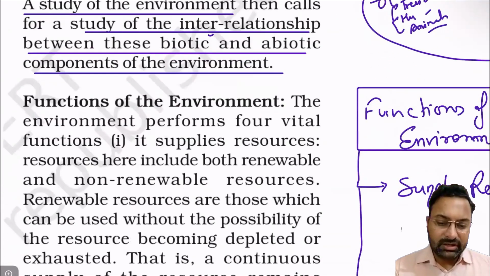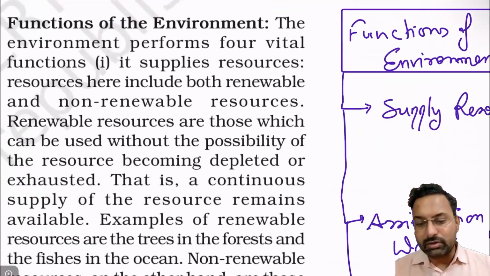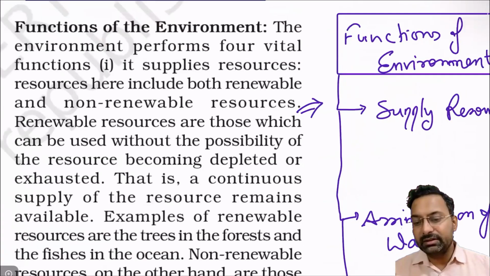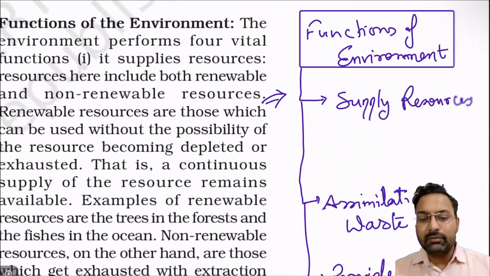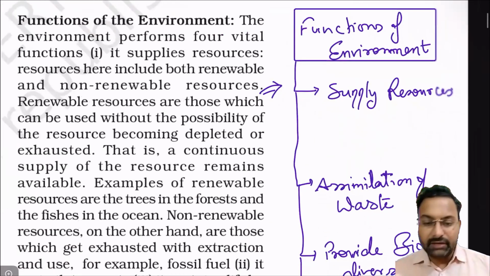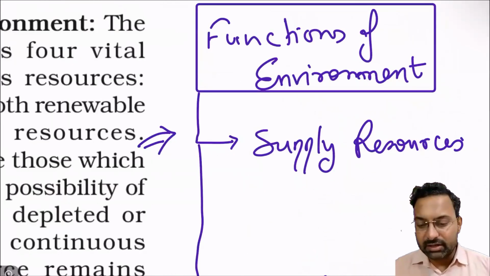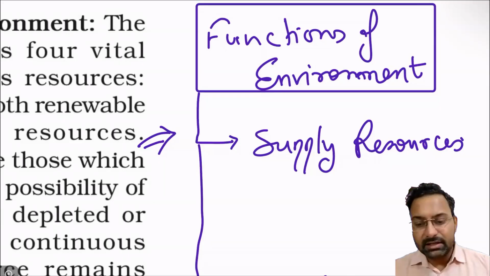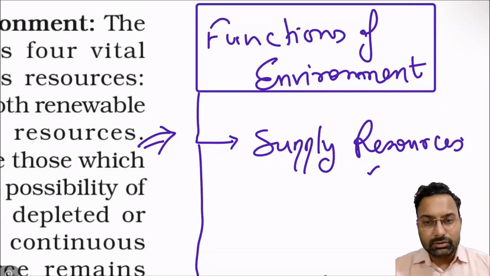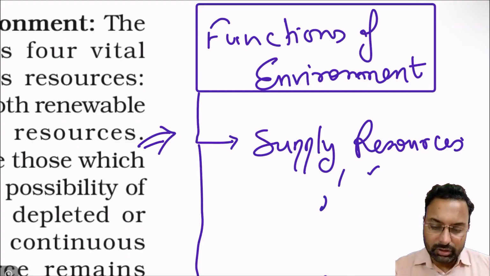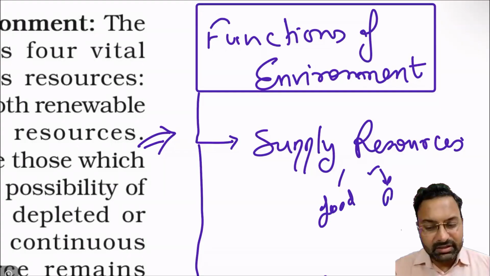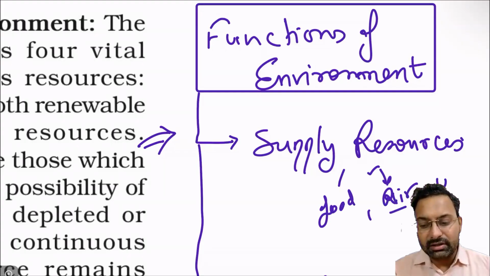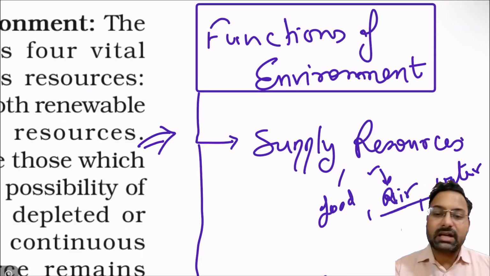So what are the functions of the environment? Basically I am providing the gist of the paragraph that we have been seeing. The environment functions in a life-sustaining manner for biotic beings, for humans as well as animals. They supply resources to humans, birds, or animals. Resources may be food, or air, or water in the form of rain, etc. All those resources are provided because of the environment.